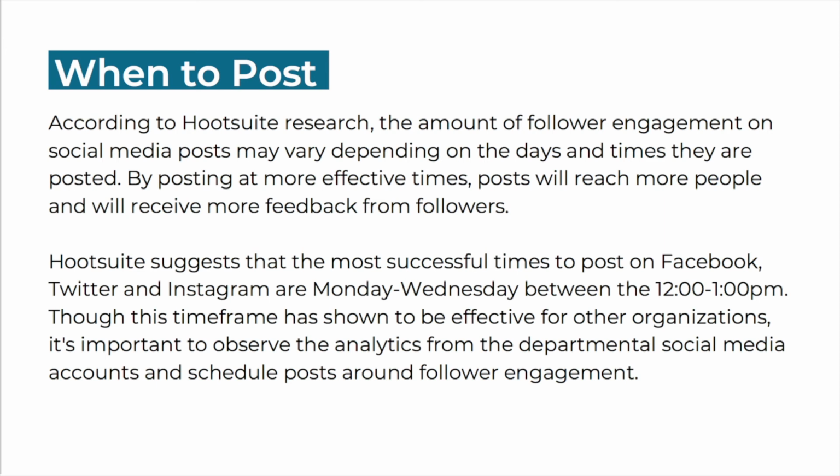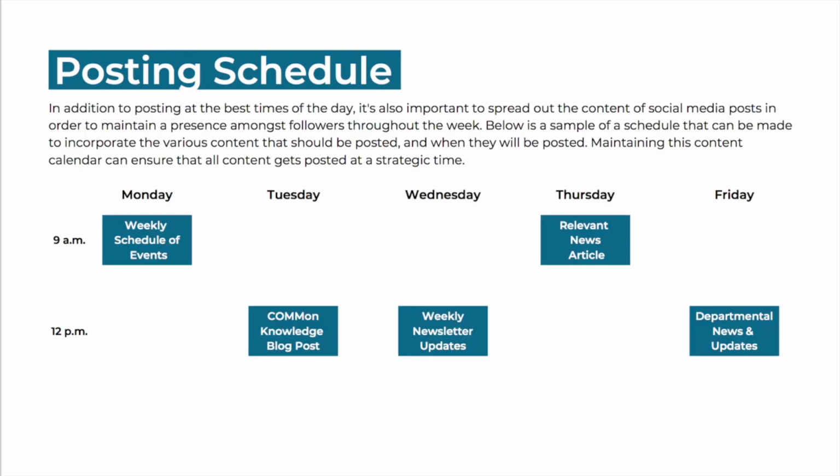Social media platforms and websites have analytics programs that allow publishers to see when their followers are most active on specific platforms. These tools can be helpful in increasing the amount of engagement from followers. Knowing the best time of day to post is helpful, but planning out content strategically can also ensure that there is an online presence throughout the week. Here is an example of a social media calendar. Tools are available through social media platforms that allow for posts to be scheduled and released automatically to ensure that all content gets posted at a strategic time.